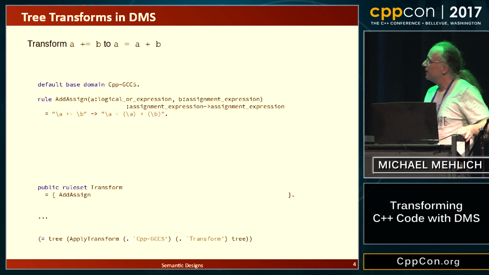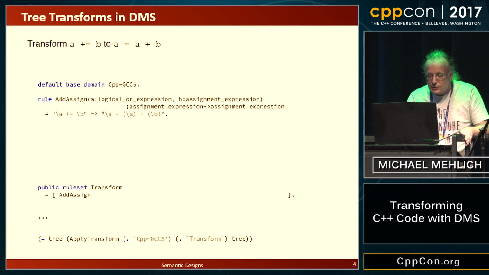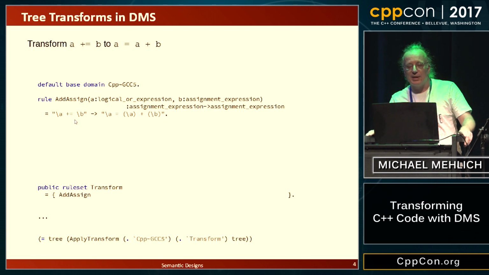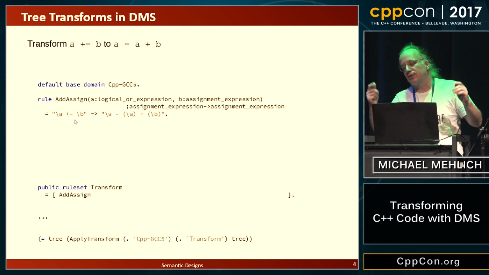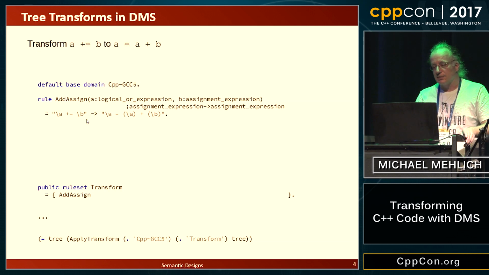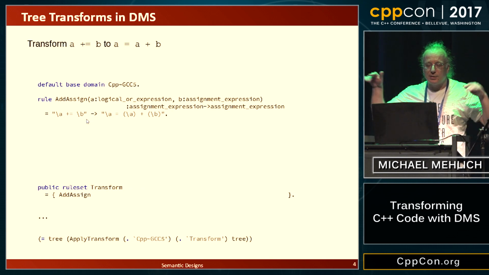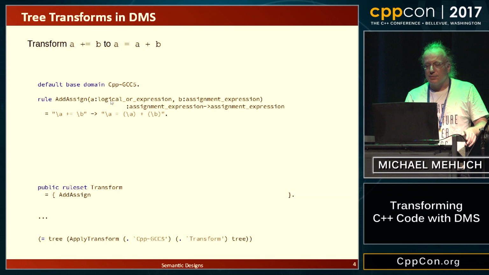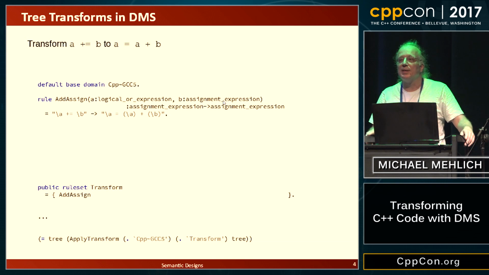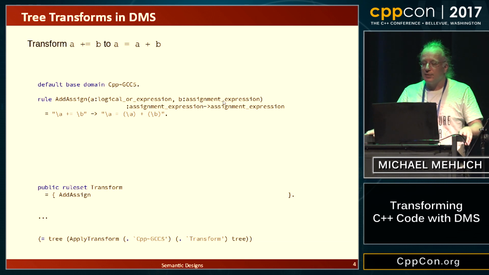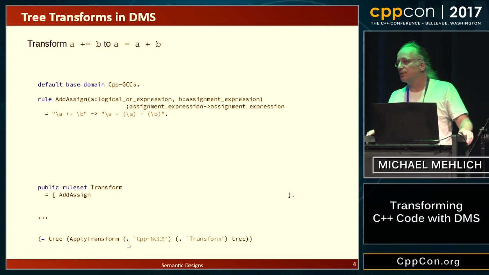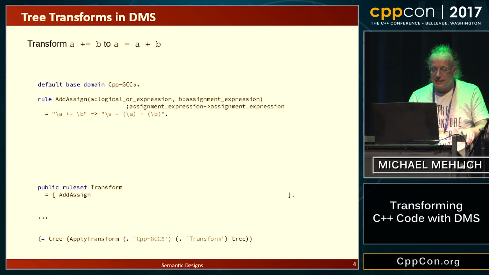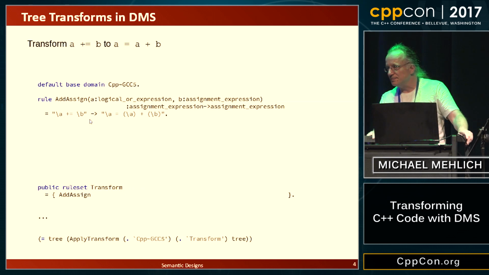Now, the same kind of thing in DMS looks like this. You just write something that looks like C++, except for a few backslashes, which are kind of escapes. Those essentially represent variables or placeholders for the things we want to rewrite, and we have some type information which we take right from the grammar in the C++ manual, your favorite Bible, Appendix A. We throw the rule into a rule set, and then we apply our transform, and we fundamentally get the same effect. The difference is that here we see clearly what we are doing.